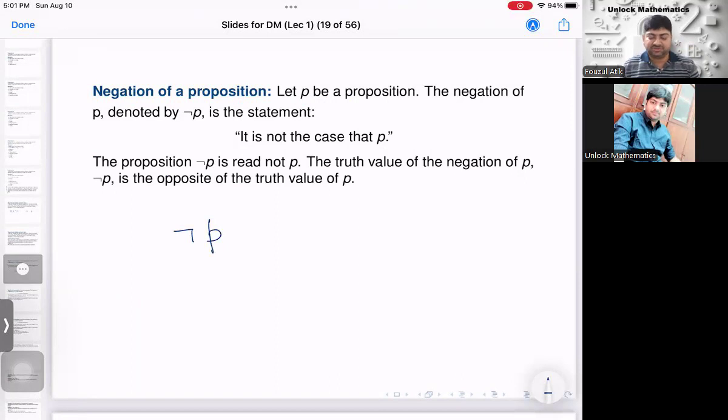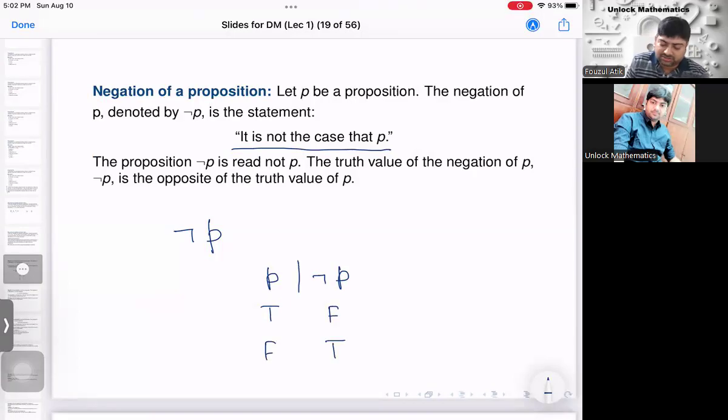P was initially a proposition, then we create a new proposition called negation of P. You read this symbol as negation or not P, and it is the statement that it is not the case that P. So it should be exactly the opposite of P. If P is true, then negation P will be false. If P is false, negation P will be true.